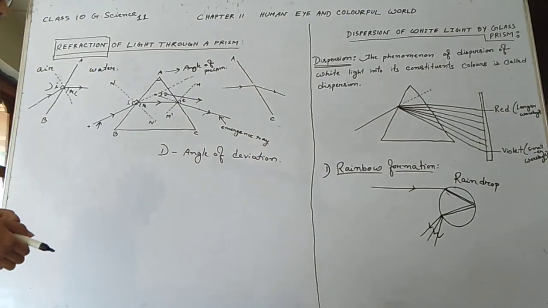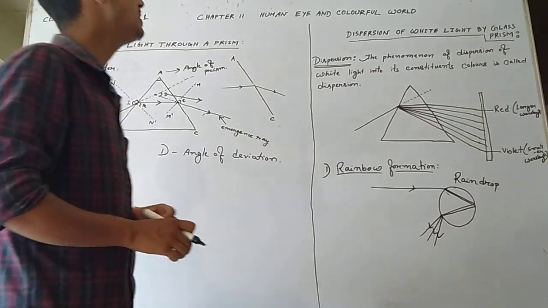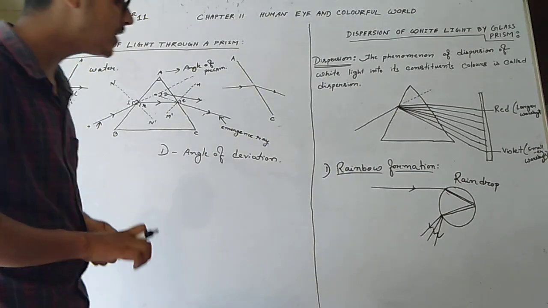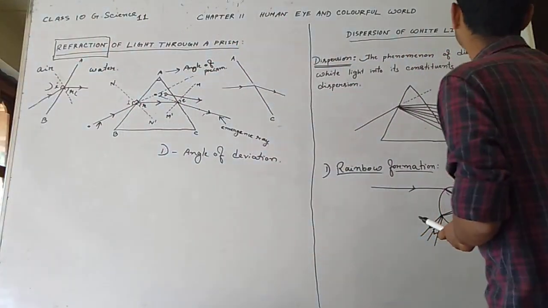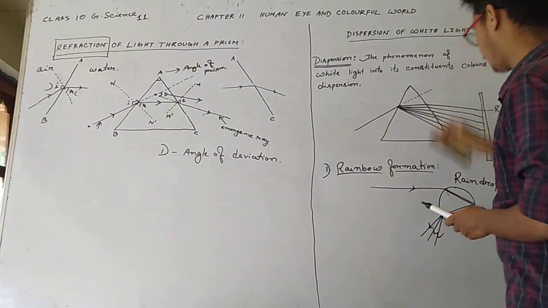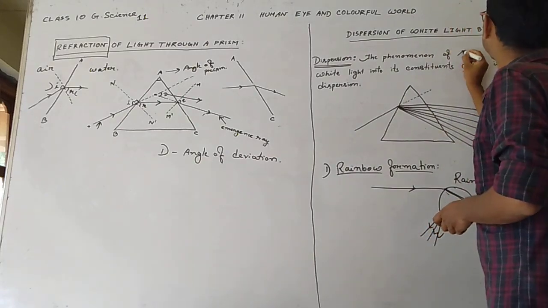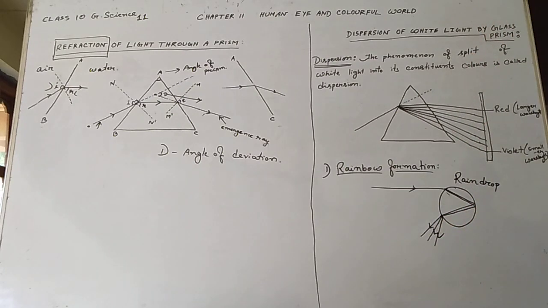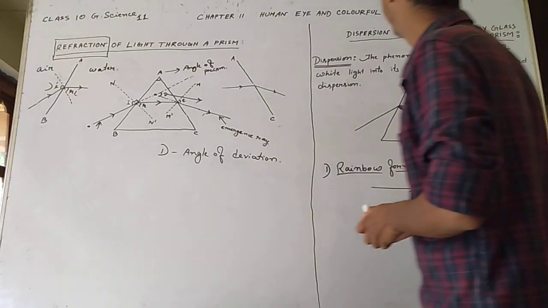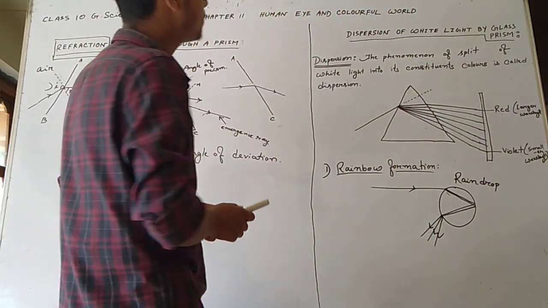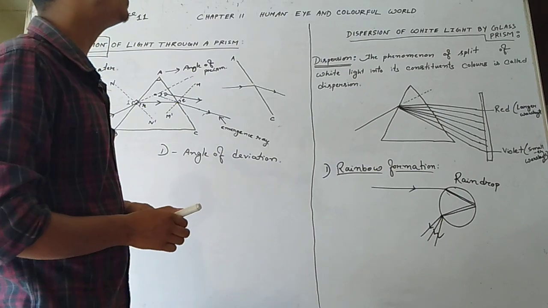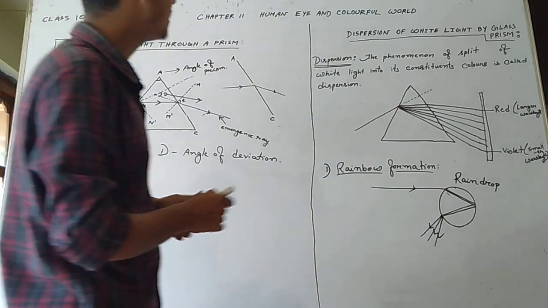Now what is dispersion? Sorry, it's not dispersion yet: splitting of white light. The phenomenon of splitting of white light into its constituent colors is called dispersion. You know that white light consists of how many colors? Seven colors.